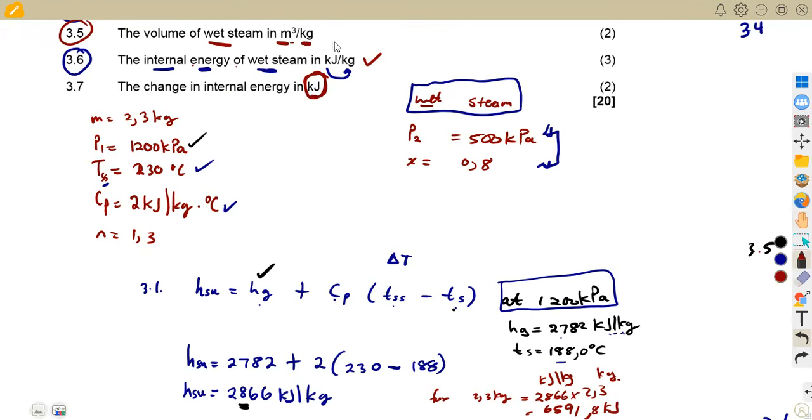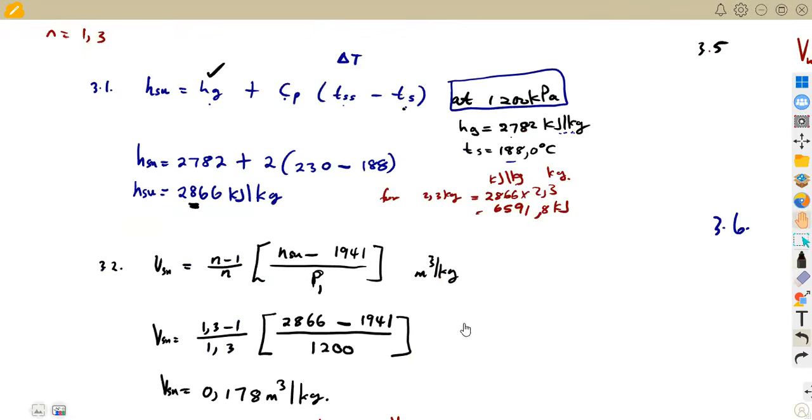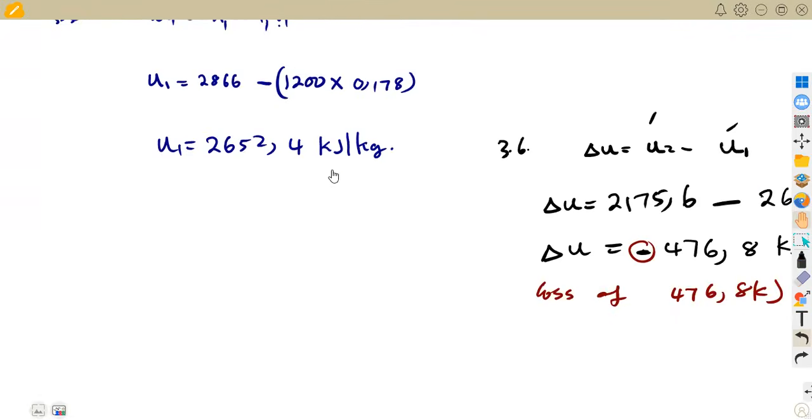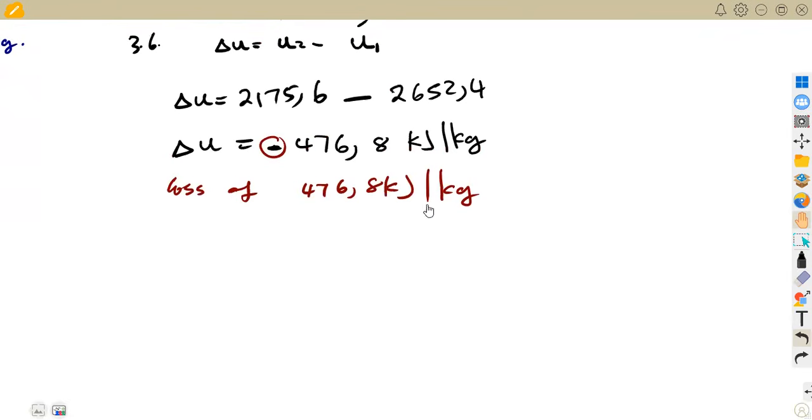All these were kilojoule per kg, cubic meter per kg, this one per kg. Now they need us in kilojoules. So how are you going to remove that? You are going to multiply by the mass in kgs. Remember, per simply means over. To remove this per kg, it means we've got the energy of 476.8 kilojoules per kg, that is over 1 kg.